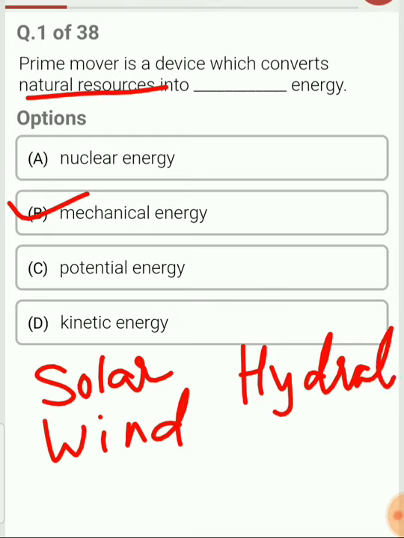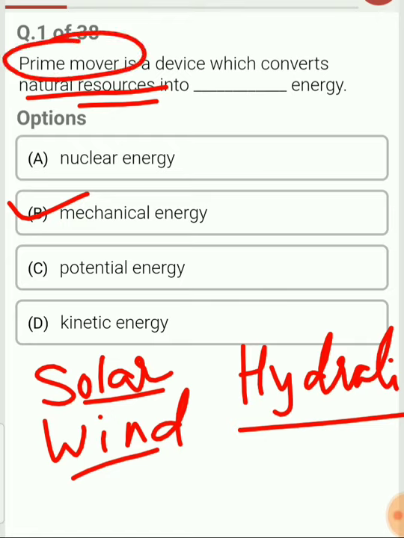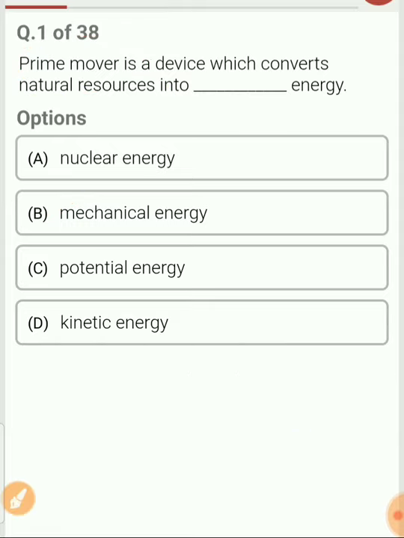In case of solar power plant, solar energy is a naturally available resource, so solar energy is converted into mechanical energy. In case of wind turbine, wind energy is converted into mechanical energy. In case of hydraulic turbine or hydraulic power plant, the water energy is converted into mechanical energy. So a prime mover is a device which converts energy from the natural source into mechanical energy. The answer for question number 1 is option B, mechanical energy.